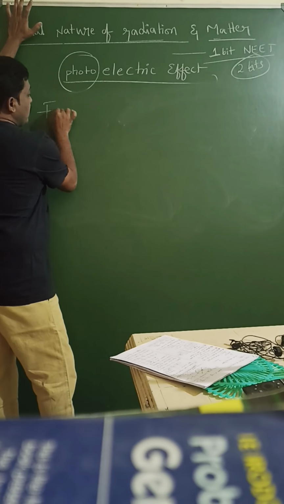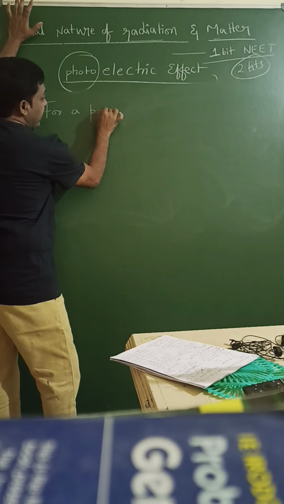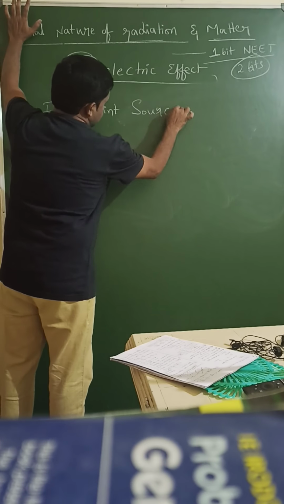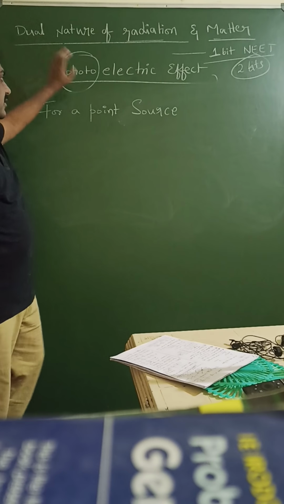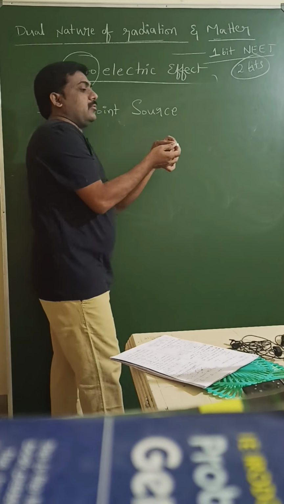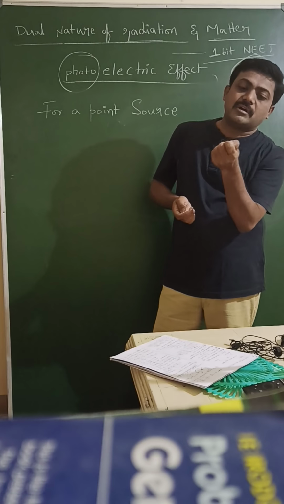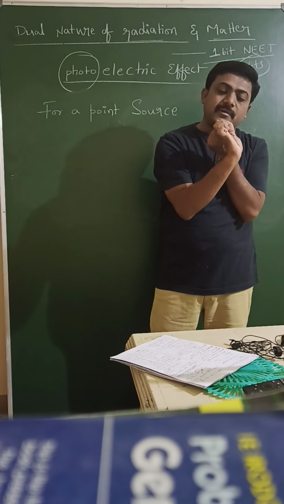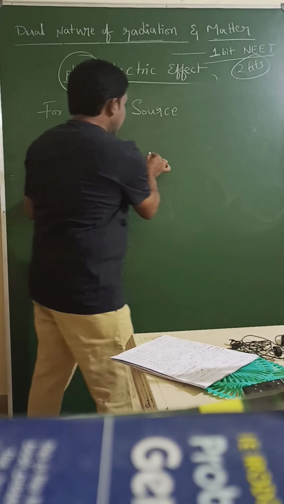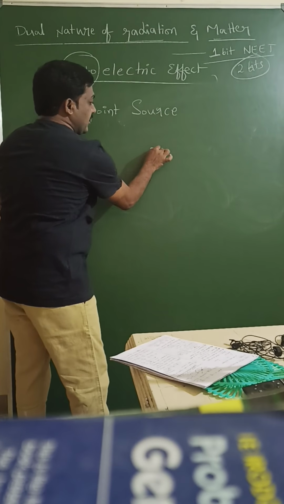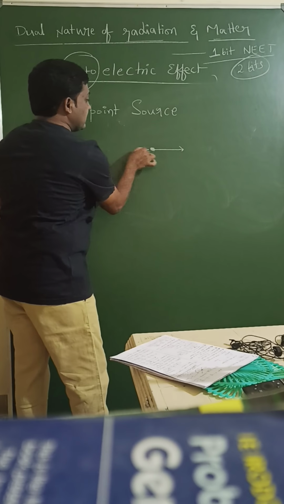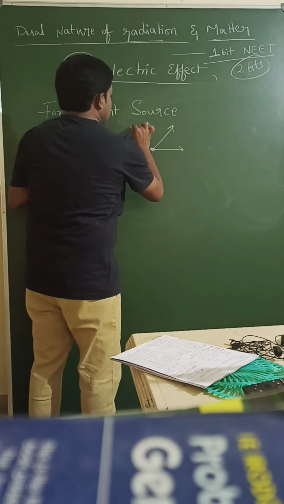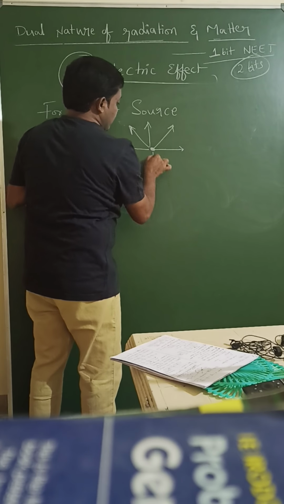I will take a point source. For a point source, when one point torch is on, one light ray is coming from this point. Here the light ray is there. We know that light spreads in all directions. In this case, this source is a point source.